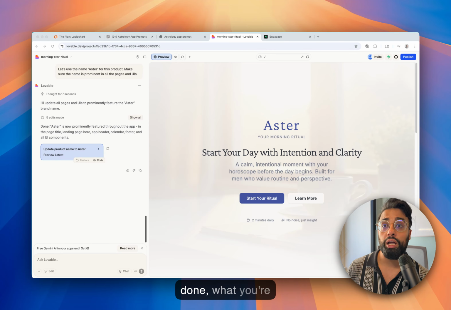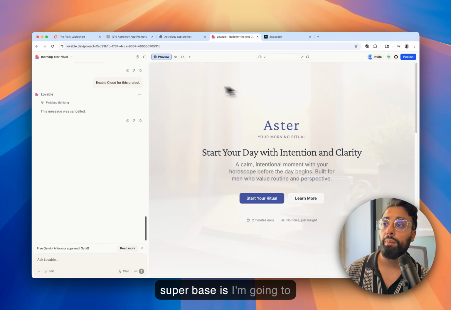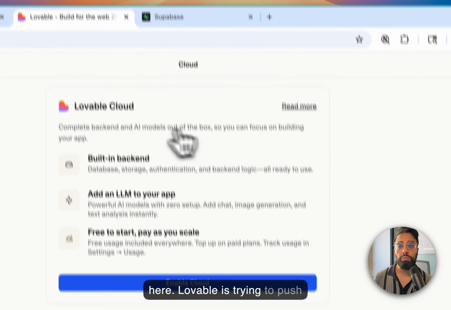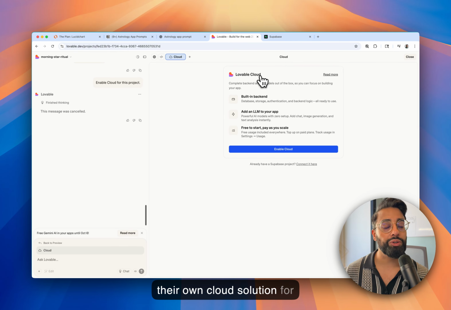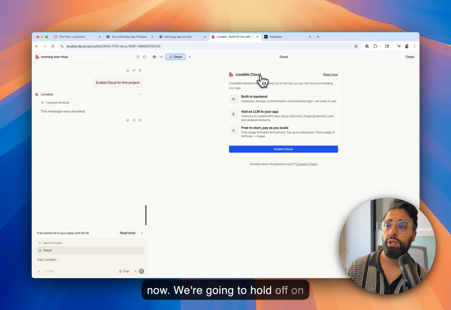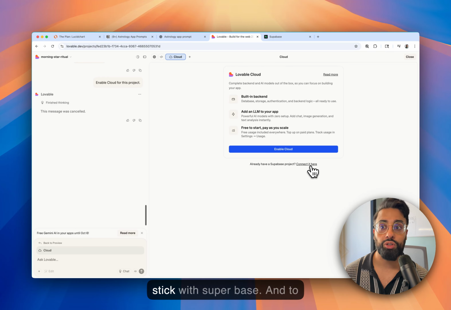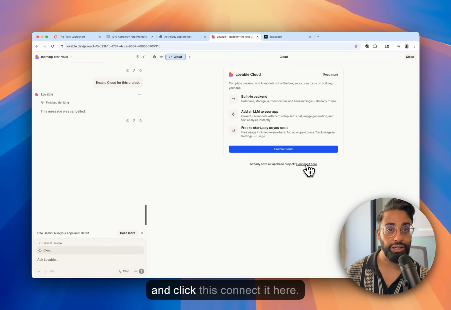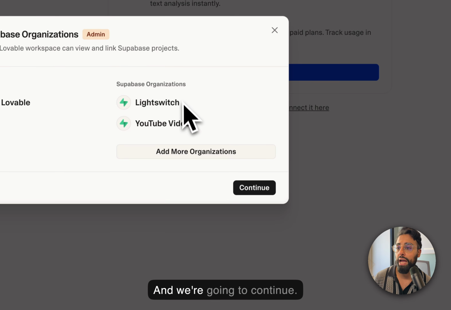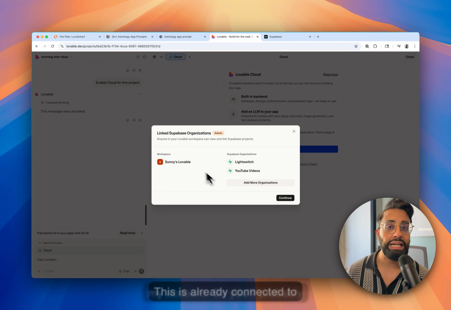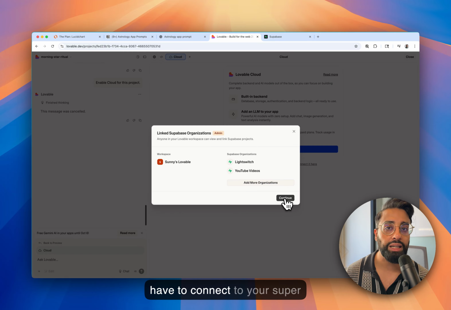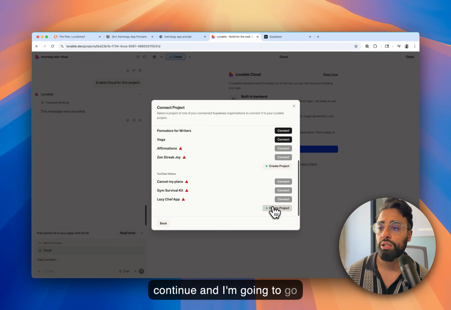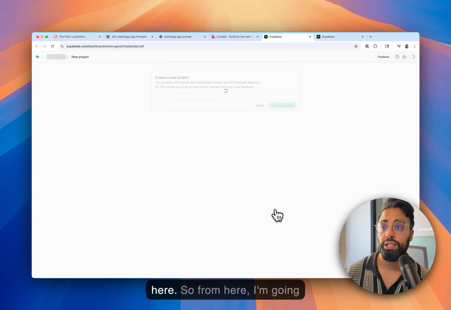Once you're done, to set up Supabase I'm going to click this cloud button here. Lovable is trying to push their own cloud solution. For now, we're going to hold off on it and stick with Supabase. To do so, I'm going to click connect here, and we're going to continue. This is already connected to my account, so you'll probably have to connect to your Supabase account. I'm going to hit continue and create my project here.